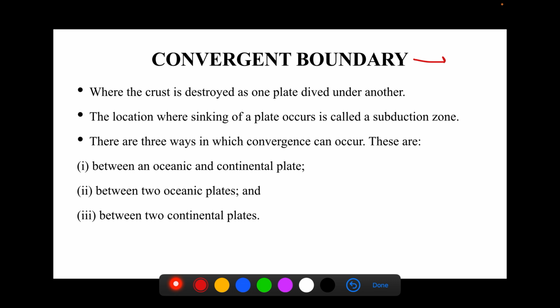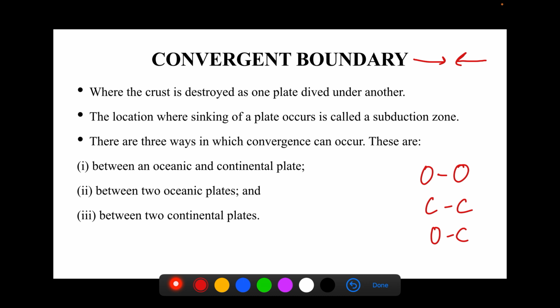In this, the plates are coming towards each other. In a convergent boundary, the type of plate which are coming towards each other also matters, and it determines the nature of relief features which will be formed. Now, there are two types of plate we have already seen, so there can be three types of combination: oceanic plate coming together, continental plate coming together, and oceanic-continental plate coming together.